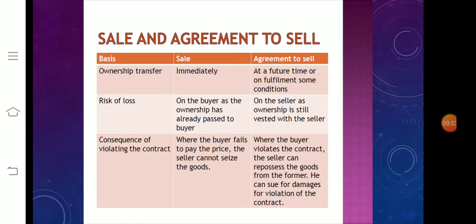Then third one, consequence of violating the contract. So where the buyer fails to pay the price, the seller cannot seize the goods. Seize means forfeit the goods. That is, the seller should not confiscate the goods from them.